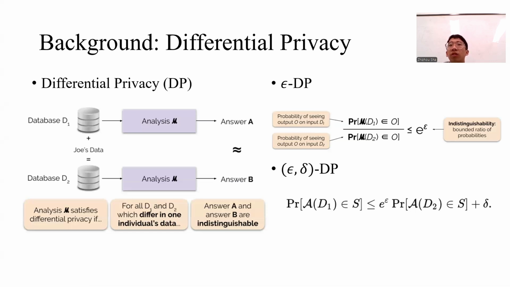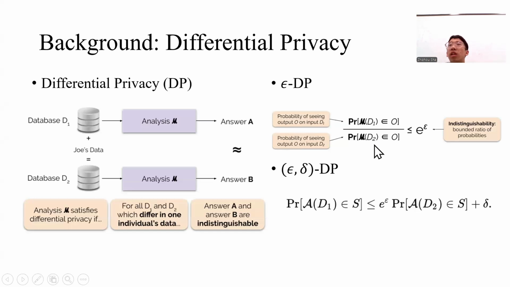Then we will introduce some mathematical definitions of differential privacy. We first introduce epsilon-DP. For epsilon-DP, we first calculate the probability of observing the output O from the database D1 by using the analysis M. And then we also get the probability of observing O from D2. We define epsilon-DP by requiring that the probability of getting O from D1 divided by that from D2 is less than or equal to the exponential of epsilon.